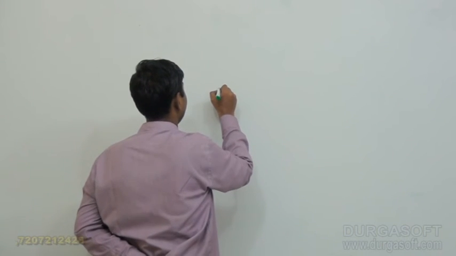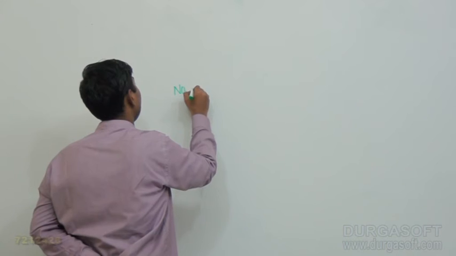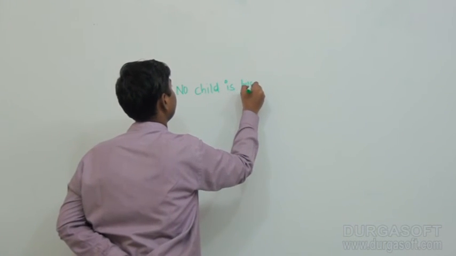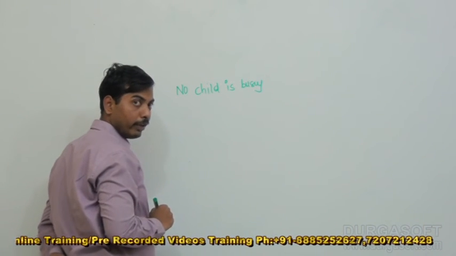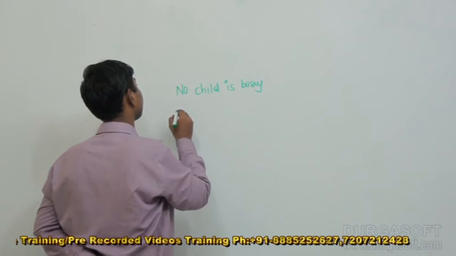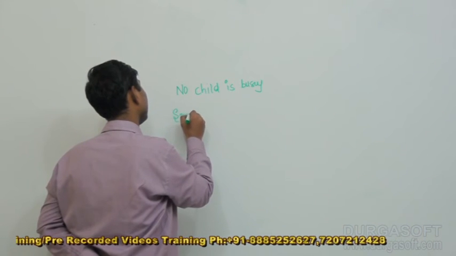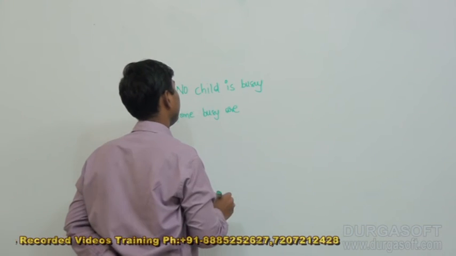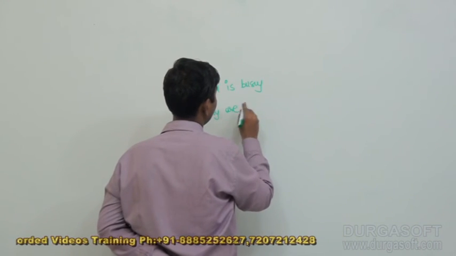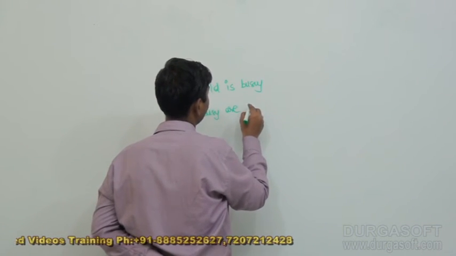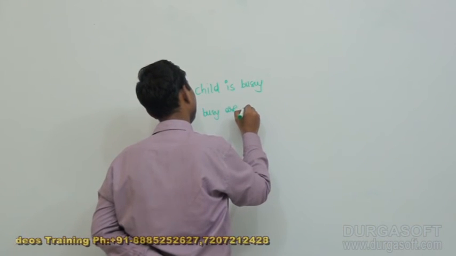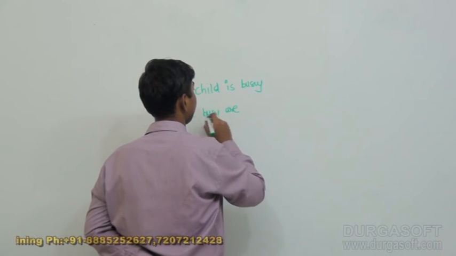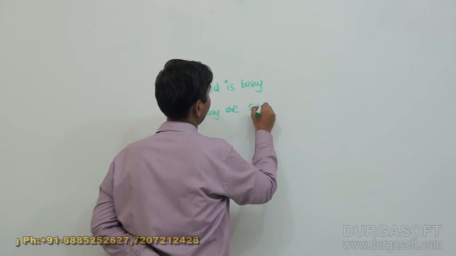Next one is clear. No child is busy. No child is busy. Next one, some busy or smart.